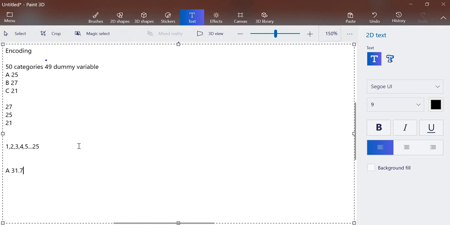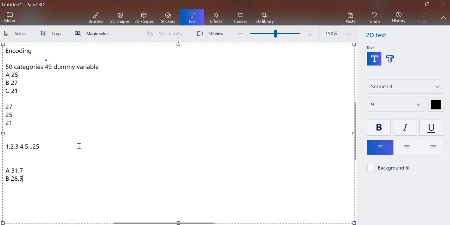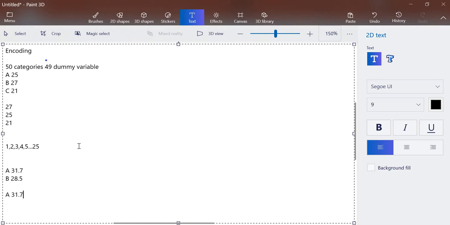Okay, and in case of B, if the mean is, let's say, 28.5, then instead of A, we will be encoding it as 31.7. So A will be replaced by 31.7 and B will be replaced by 28.5. So this is the basic difference. Now let's jump into the Jupyter notebook and check one by one how we can implement everything practically.